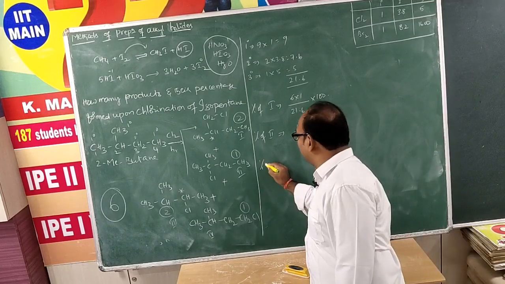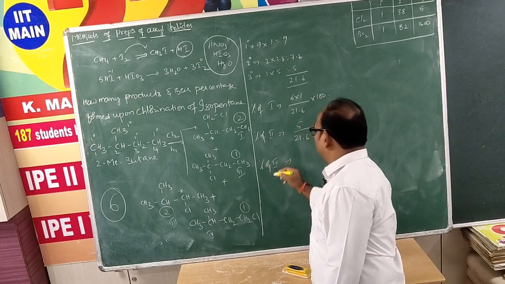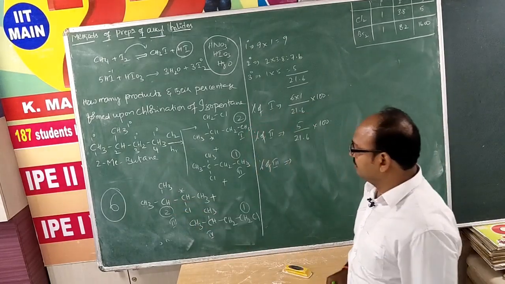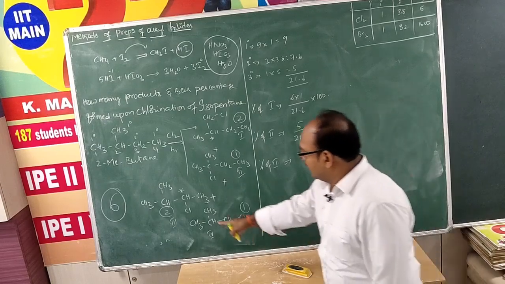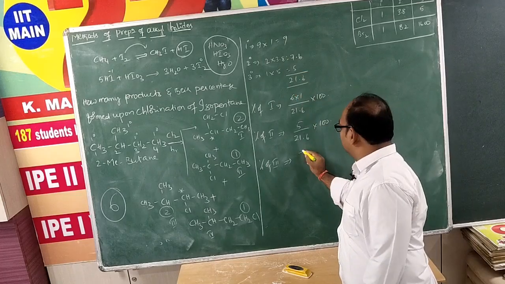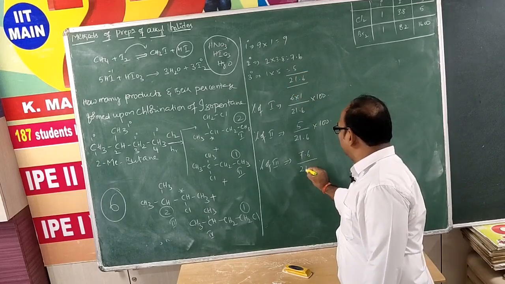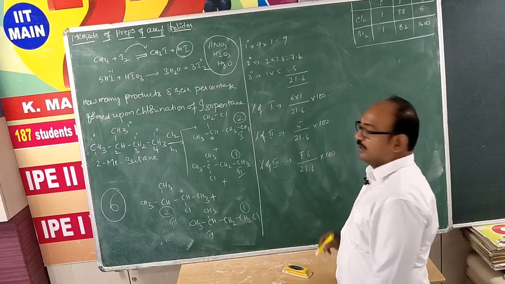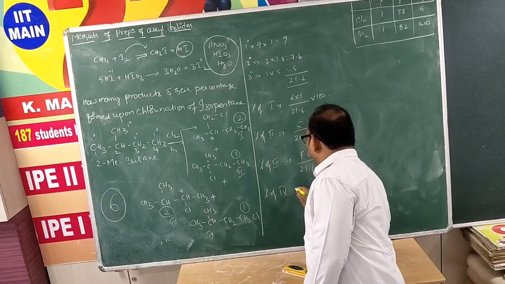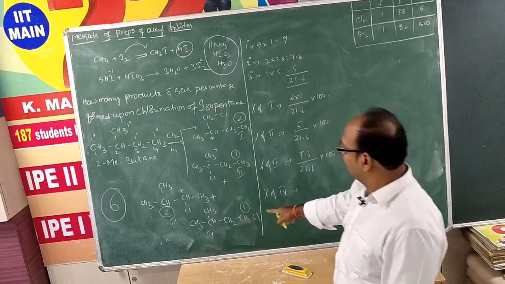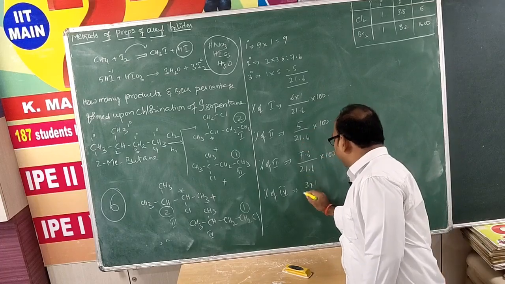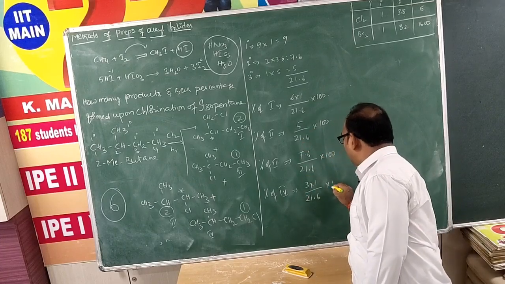And percentage of 3 product, 3 means here 2 chloro 3 methyl. Here chlorination takes place at secondary carbon, that is 2 into 3.8, 7.6 by 21.6 into 100. And percentage of 4, also from primary here, but that is different environment compared to 1. So 3 into 1 by 21.6 into 100.